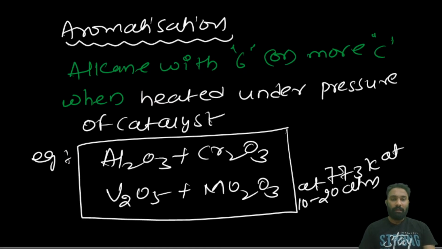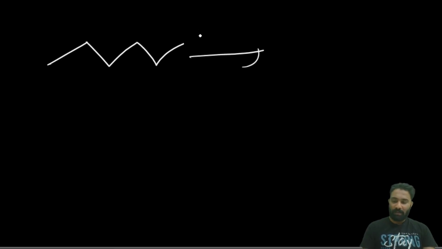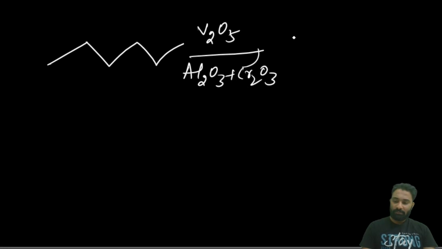And now, how will it happen? Now if you take the 6-membered ring, 1, 2, 3, 4, 5, 6. First, if you take V2O5 or Al2O3 plus Cr2O3, first it will be converted into cyclohexane.